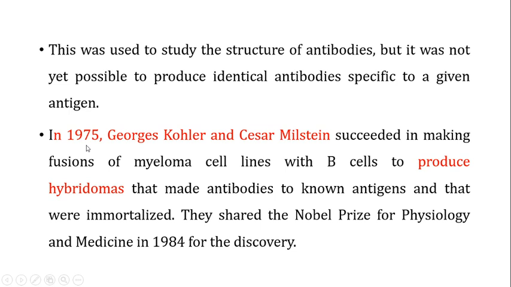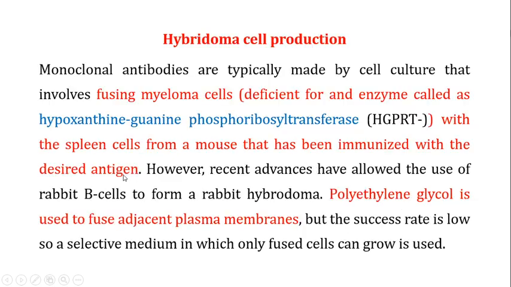In 1975, Kohler and Milstein succeeded in fusing myeloma cell lines with B cells to produce hybridomas that made antibodies to known antigens and that were immortalized. You will get the concept of this immortality and the production of the antibodies in the coming slides. They shared the Nobel Prize for Physiology and Medicine in 1984 for the discovery of these hybridomas.